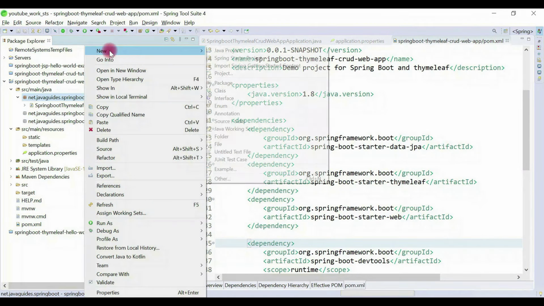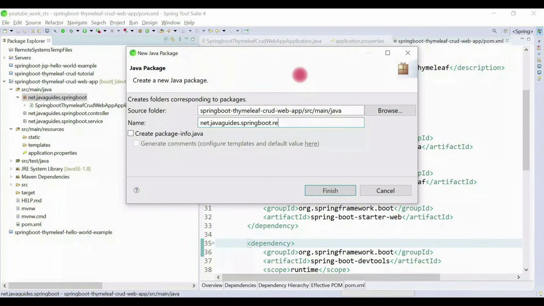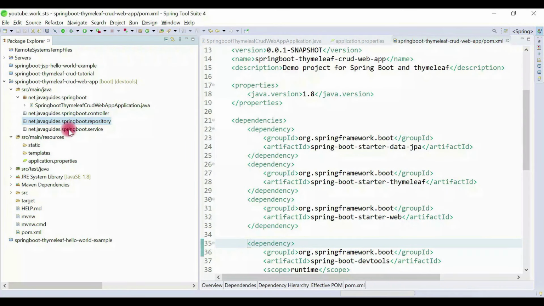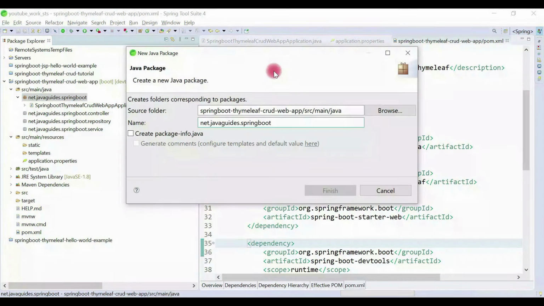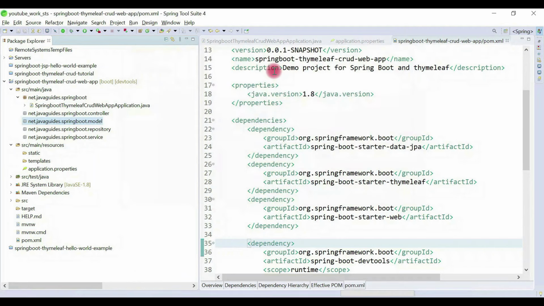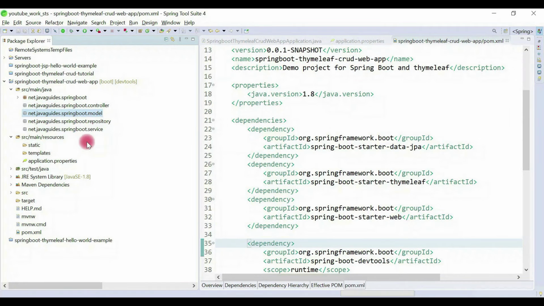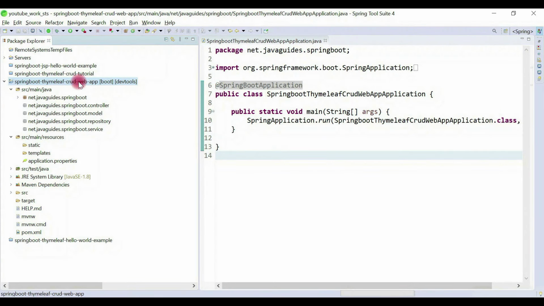Okay, let's go ahead and create one more package. Let's name it repository. Under repository we keep all the JPA repositories. Let's create one more package and name it model. So we keep all the domain models under the model package. Okay, so this is the typical packaging structure for our Spring MVC web application. Now we have created a project packaging structure. Now we will configure a database.